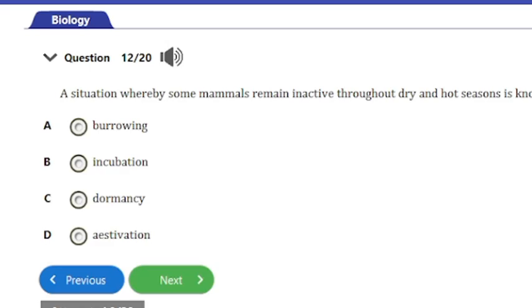Actually, some animals during dry season enter a period of inactivity in order to lower their metabolic rate. So this phenomenon is known as estivation. And guys, this estivation is actually similar to hibernation, aside the fact that hibernation occurs during wet and cold season, whereas estivation is associated with dry and hot seasons. So guys, that's it for that.